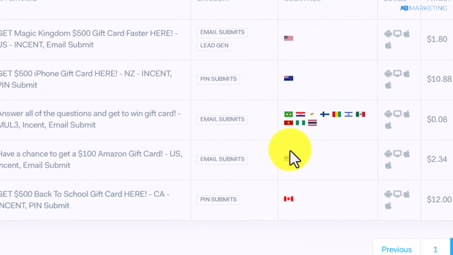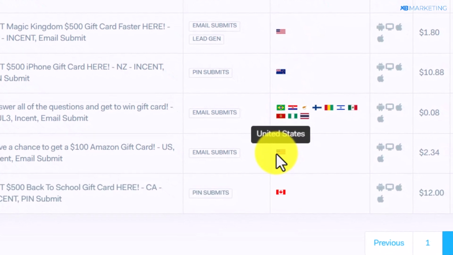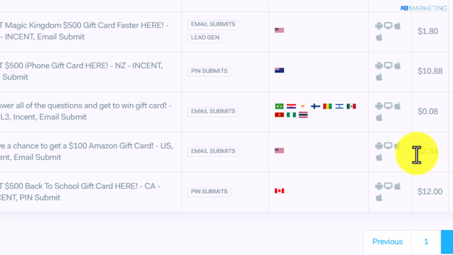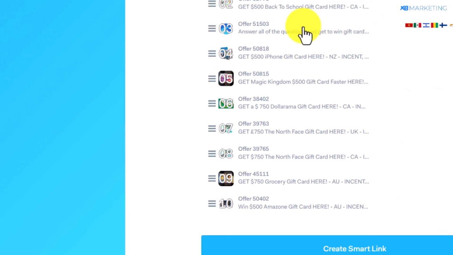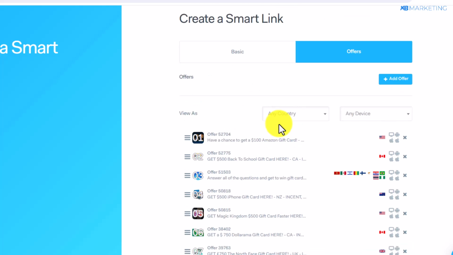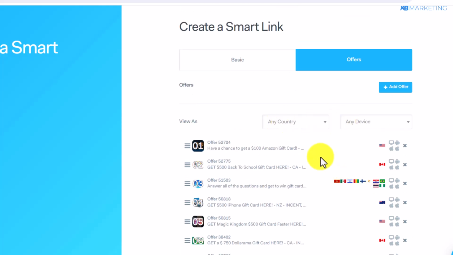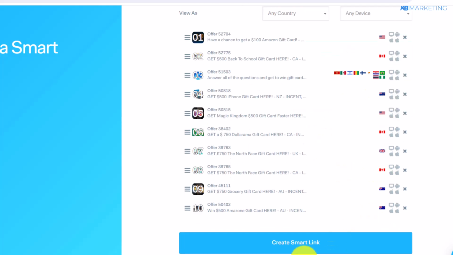Okay. And also if you scroll down here, you can see this is also another US offer, and you can see the payout over $2. So once you X out of that, as you can see, you've added about 10 offers. All right. And these are sweepstake offers. And once you do this, all you simply need to then do is to click on create smart link.